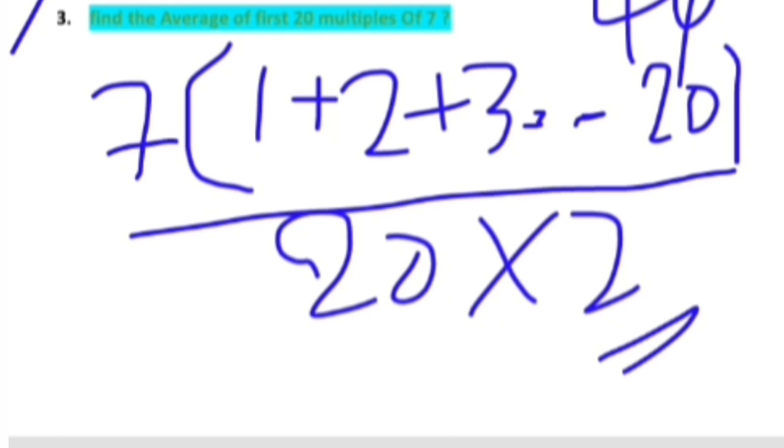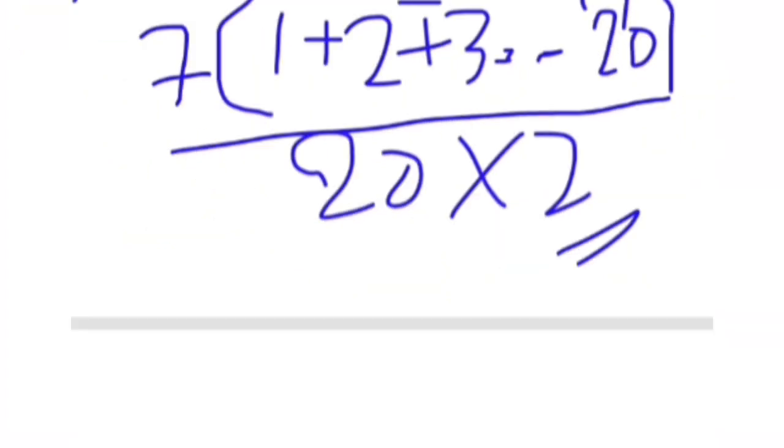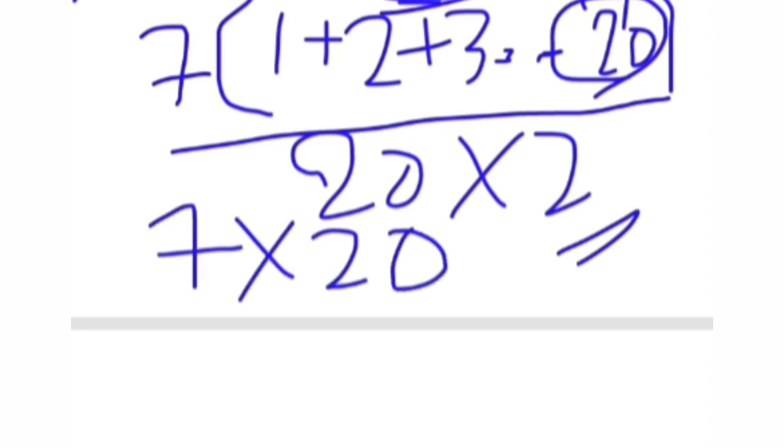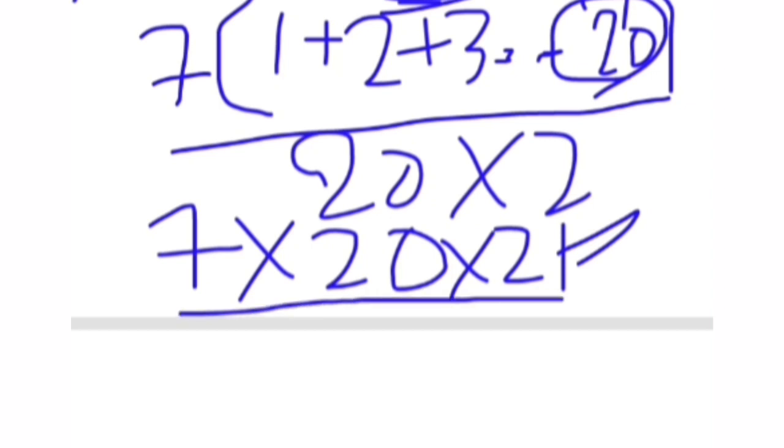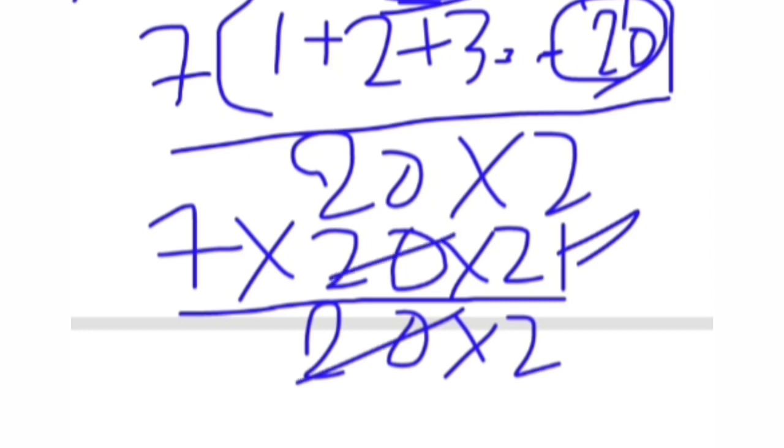So first calculate what is 1 plus. So here n is 20. So n of n plus 1 by 2 means 20 into 21 by 2. So write like this, 7 into 20 into 21 by 20 into 2. 20 into 2 is going to be 40. So I'm already writing 20 into 2. Why? Because I'm cancelling 20, 20.